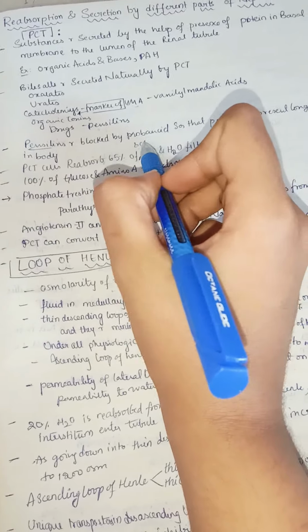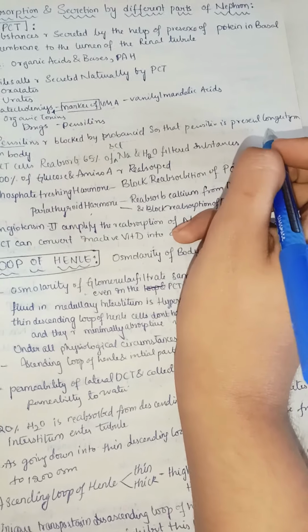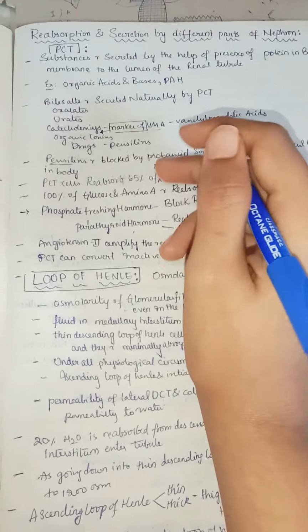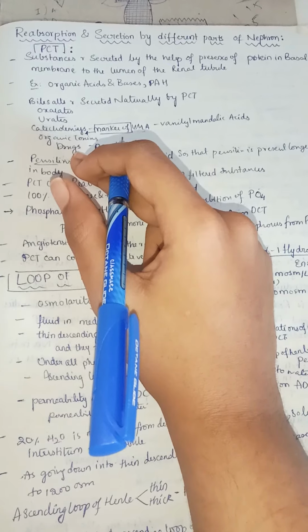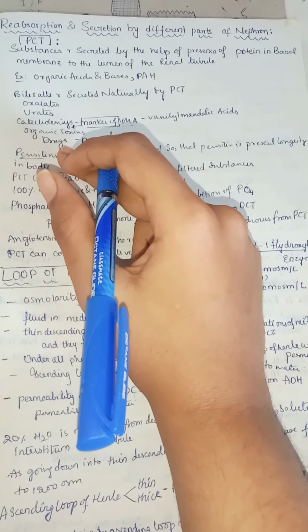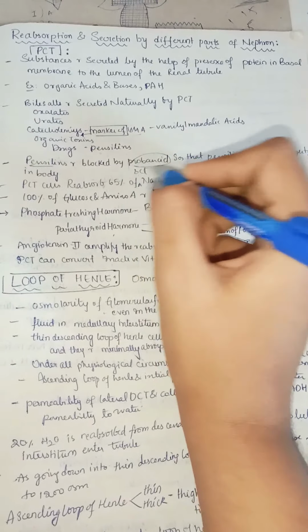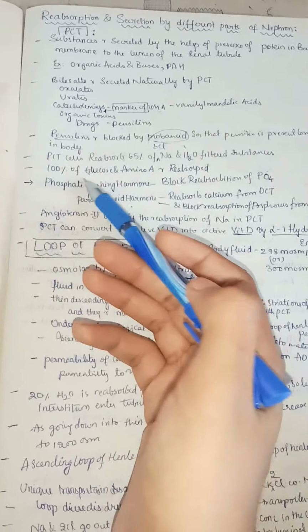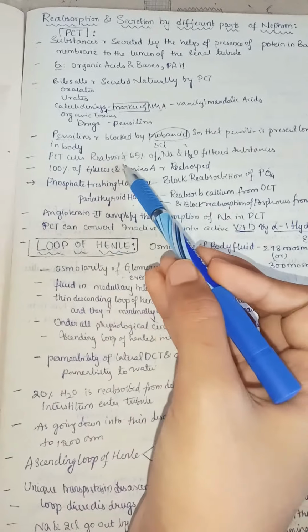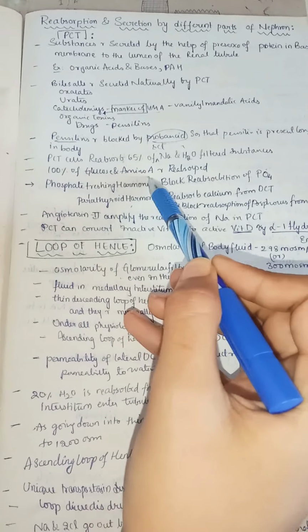Penicillin secretion is blocked by probenecid, so that penicillin stays long term in the body. Actually, in previous days we used penicillin as a treatment, but it used to have a lot of excretion. So to prevent this excretion, so that penicillin stays long in the body, we used to give probenecid, which blocks this PCT cell secretion, so that penicillin can stay a lot in the body and work on the human body.